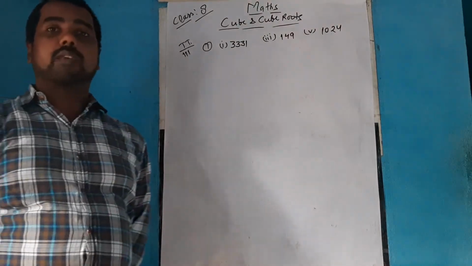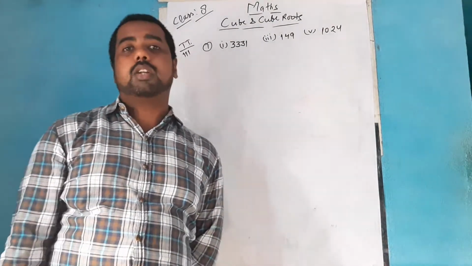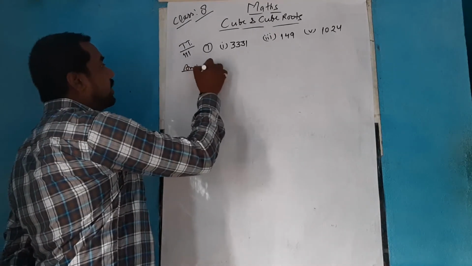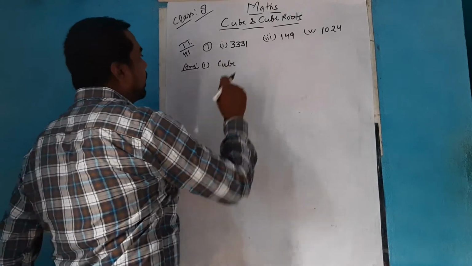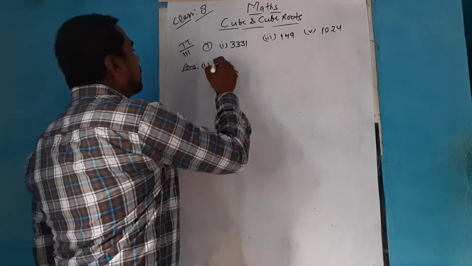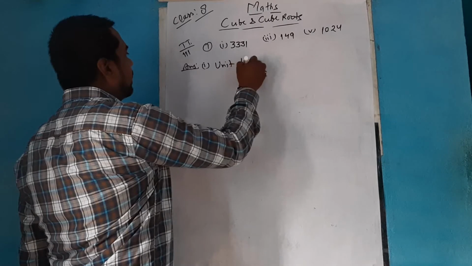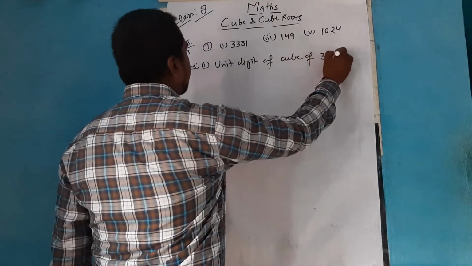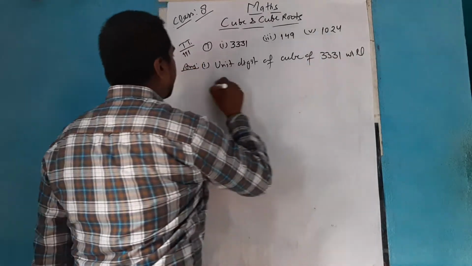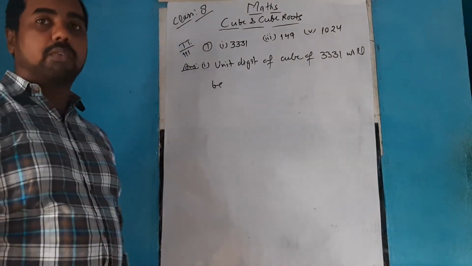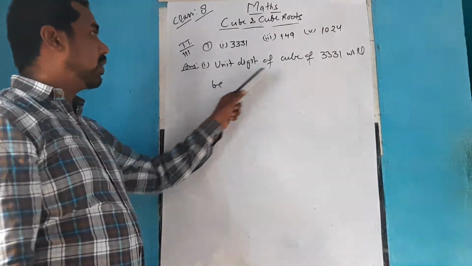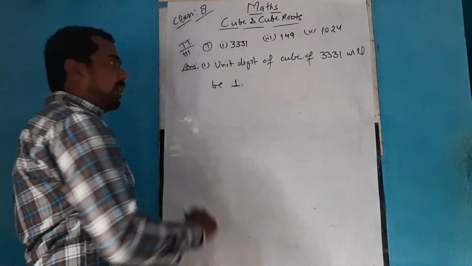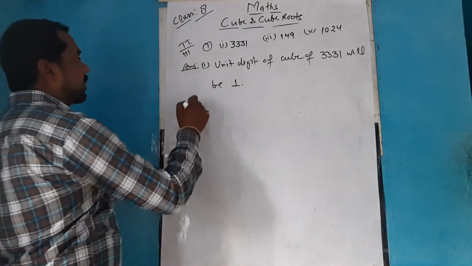If you make the cube of the given number, then what will be the unit digit of the cube of the given number? So when you need to write it, you will write it as unit digit of cube of 3331. As you have seen, when you made the cube of 1, it was ending with 1 only. So here also the unit digit is 1. When you make the cube, it will end with 1 only. It cannot be any other number.